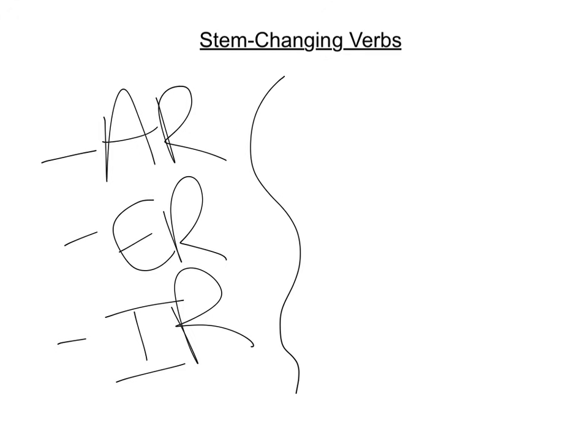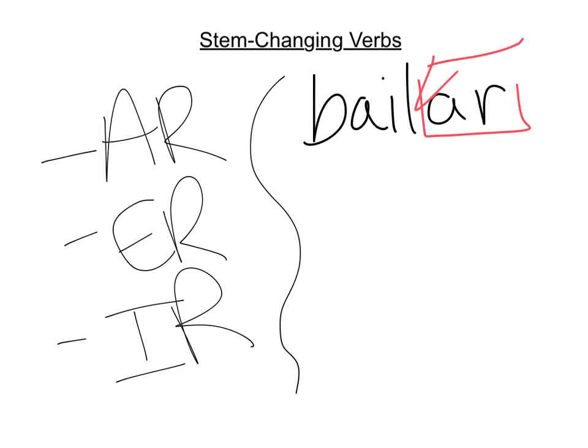Stem changing verbs, we briefly talked about stems in the last video. As a reminder, if you see the verb bailar, and then we drop our AR ending, what we're left with right here is called a stem, okay? When we call these stem changing verbs, it's actually what is in the stem that's going to change. Bailar is not one of them. That was just a good example for you. Let's talk about the verbs that we are going to be using that are stem changing verbs.